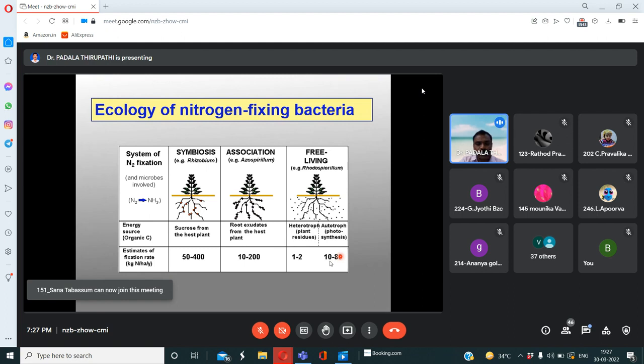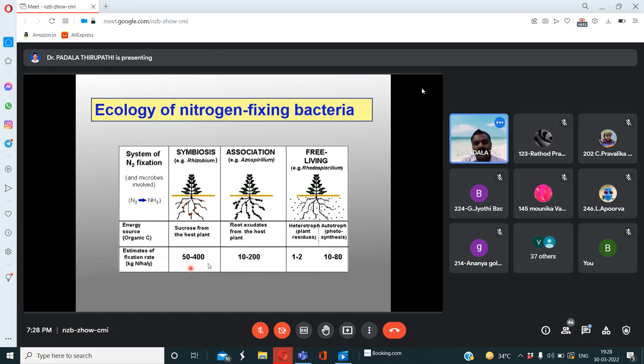10 to 80 kg of nitrogen fixed by these three free living bacteria. So symbiotic bacteria have the ability to fix a high amount of nitrogen from the atmosphere. Are you agree or not?